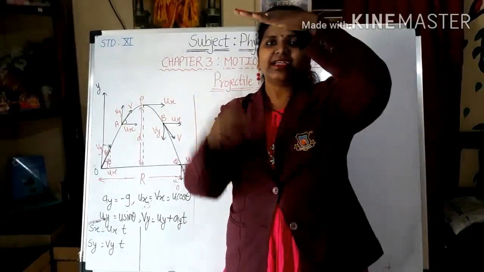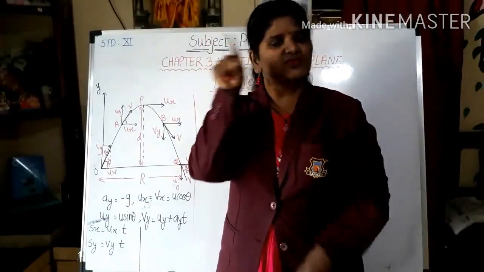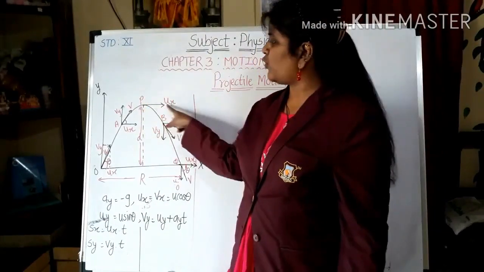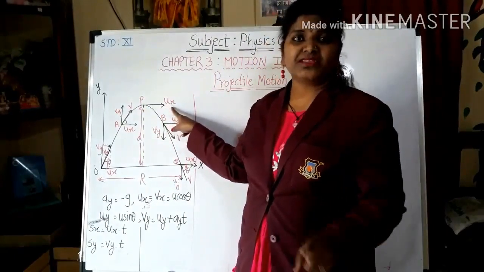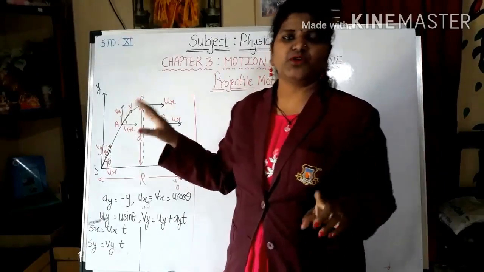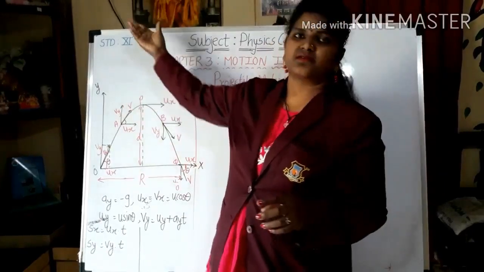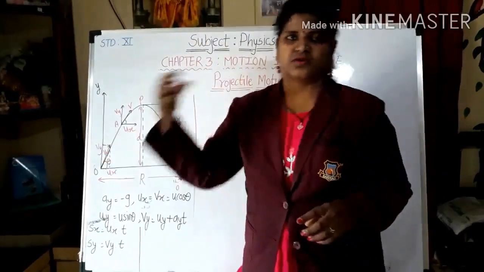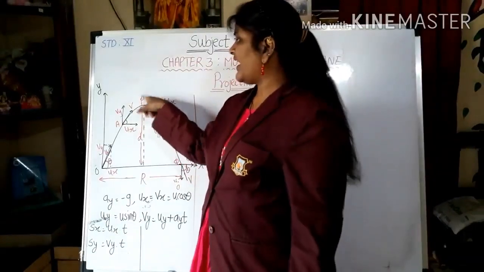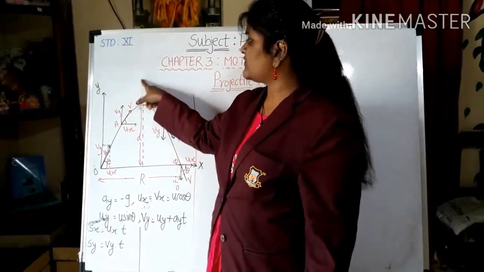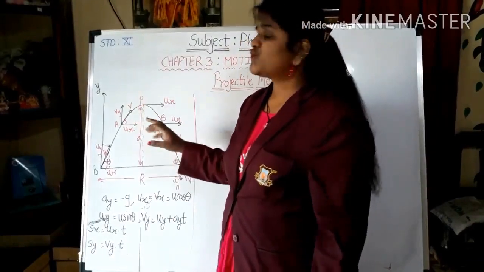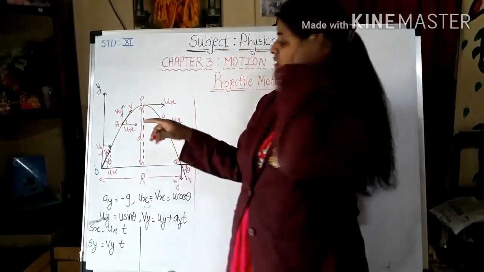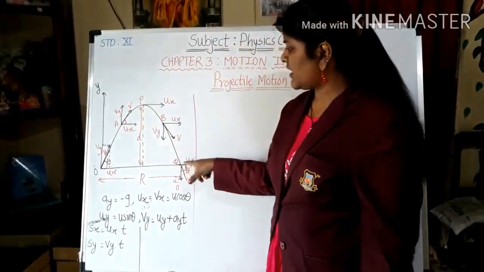Because after that point it is going to come down. So at this point only ux should be there, vy is not there, because it is not going upward beyond this, it is going to come downwards. Okay, so I haven't written vy over here, because vy is 0 at point P, which is the highest point of trajectory. Then it is coming down.